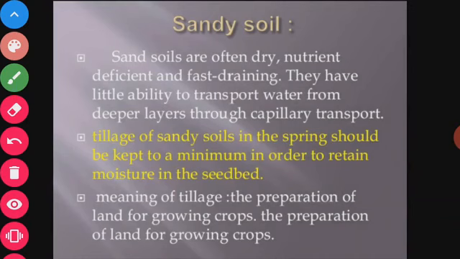If we take some soil in our hand to test what type of soil it is, what the characteristics of the soil are, how it looks if we add water to it, and what the color of the soil is when we mix water in it, that helps us in determining which type of soil it is. The particles in that soil also help us in determining the type of the soil.